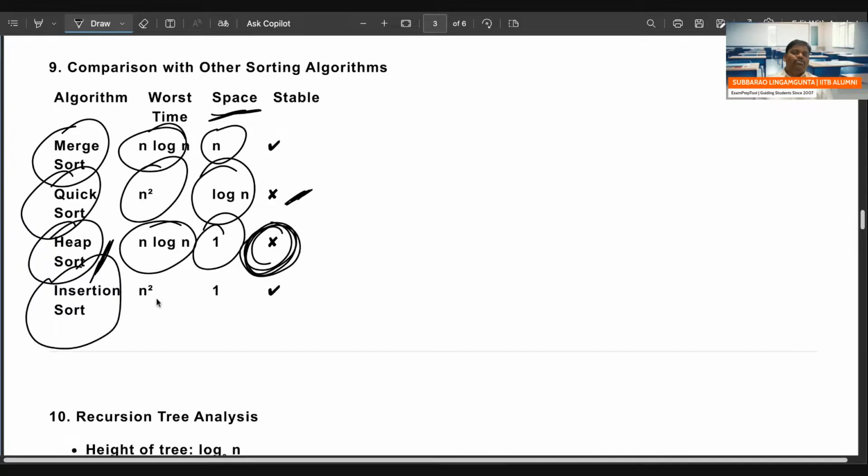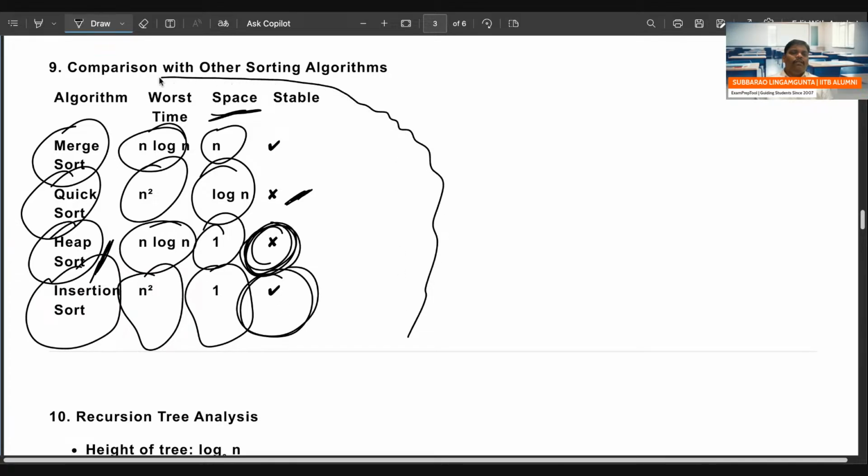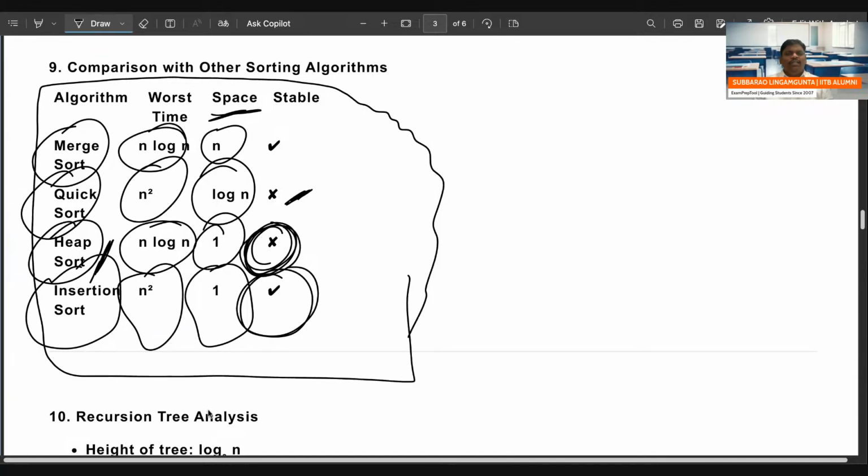What about insertion sort? Worst case n square, extra space you don't take. Is it stable? Yes, insertion sort is stable, right? Please take care about this one, because the comparison is a little tricky, and many times I get a little confused, so you please take care. Stability. And one more thing is in place: if space is more than log n, it is out of place.